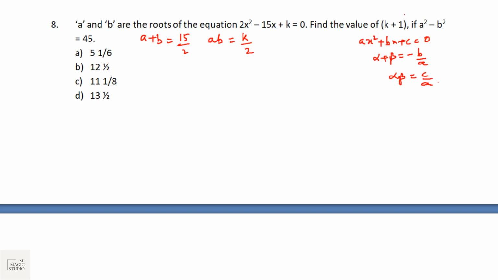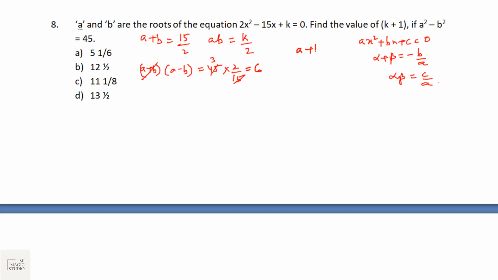Find the value of k plus 1 if a square minus b square is 45. Now we know that a square minus b square is a plus b into a minus b, that is equal to 45. So a minus b would be 45 into 2 by 15. That is 6.